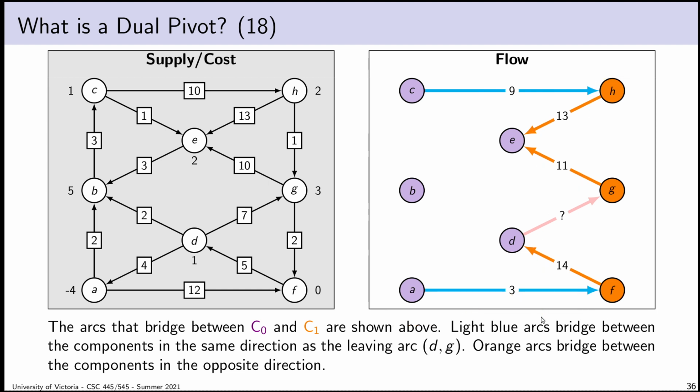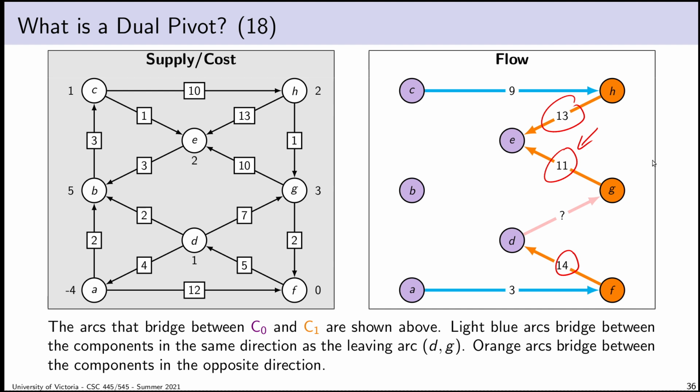And I'll color them differently depending on which direction they point. The arcs that are parallel to my leaving arc are in light blue. And just like in the previous lecture, those are irrelevant because we know already that our entering arc has to point in the opposite direction. So it has to be one of these 3 things. And we know now that it pretty much has to be this one. The entering arc has to be GE.